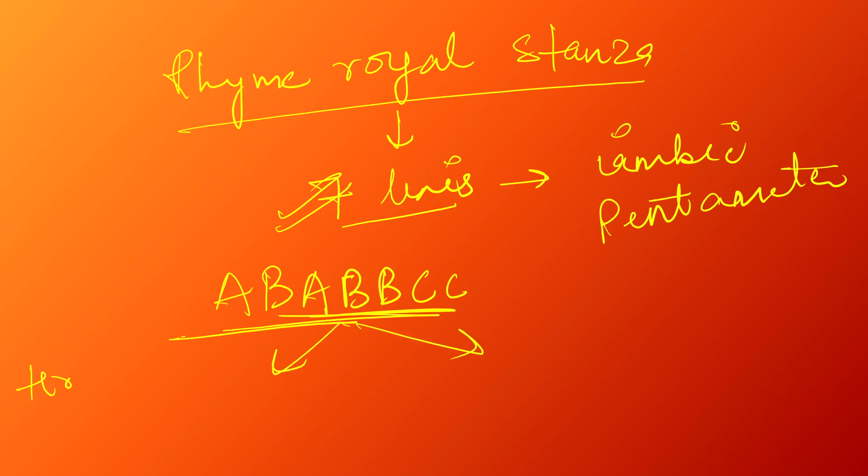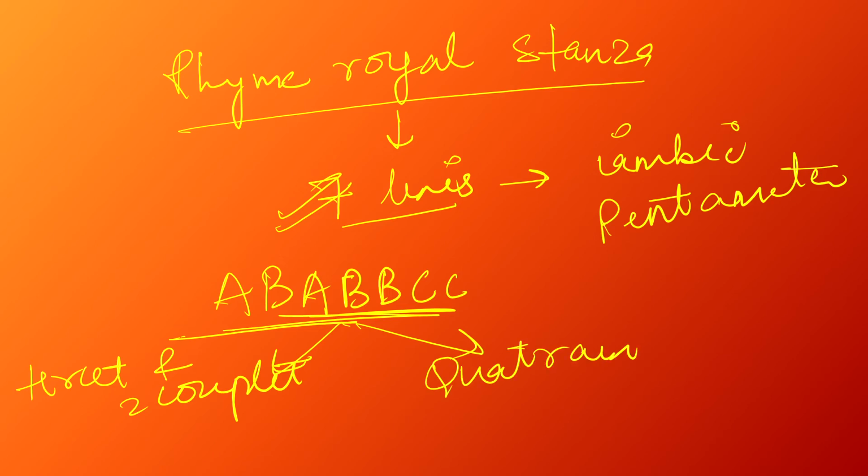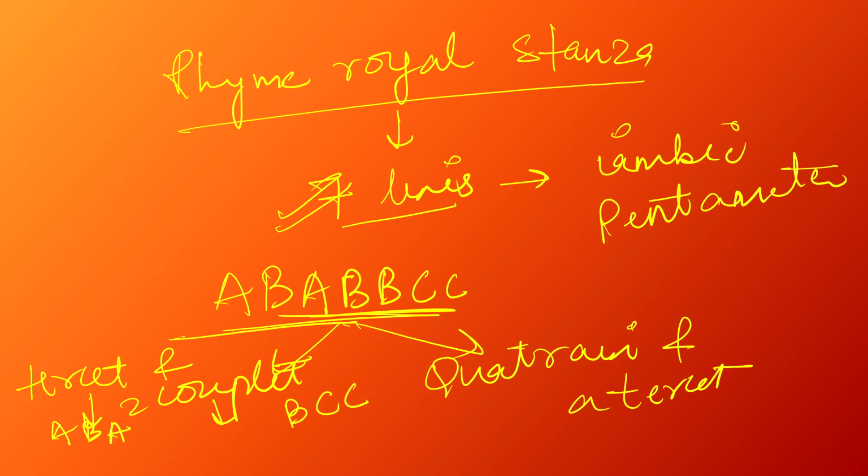One was like a tercet and two couplets, and there is a quatrain and a tercet. What does tercet mean here? Tercet here means three lines, like A B A. Okay, then two couplets. Couplets here means two lines, a couple of two lines. Okay, one was like B B B, then C C. Okay, then in quatrain A B A B.